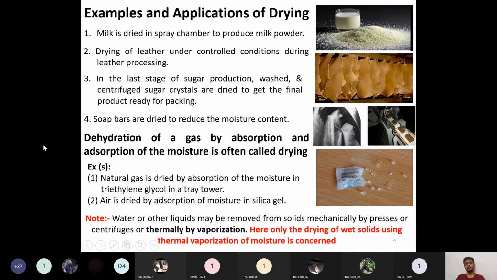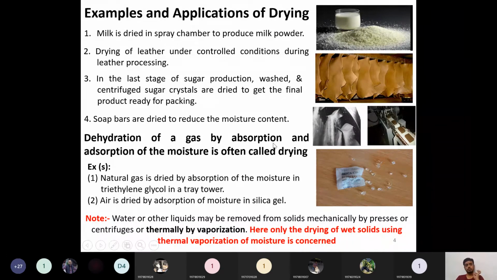In purification of that natural gas, in order to remove the moisture content, the gas is made to come into intimate contact with triethylene glycol, so that the moisture is removed by absorption into the triethylene glycol. This process is carried out in a tray tower. This is the absorption operation, and it is also a drying operation, removal of moisture from the gas.